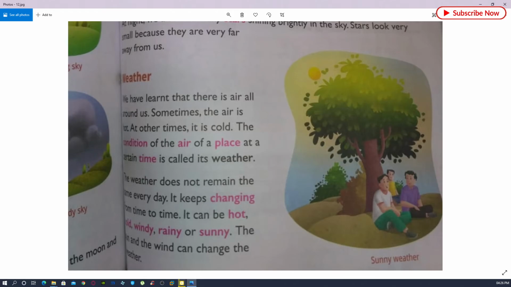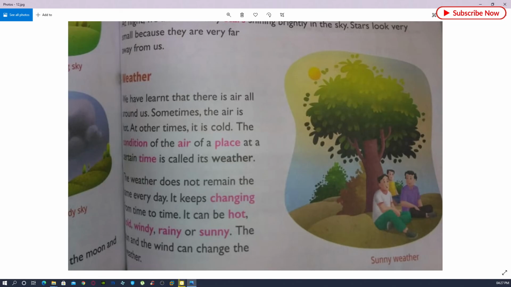The condition of the air of a place at a certain time is called weather. When the air blows hot, it becomes hot weather. And when in some place the air blows cold, then that place has cold weather. So weather changes every day, and this condition is called weather.